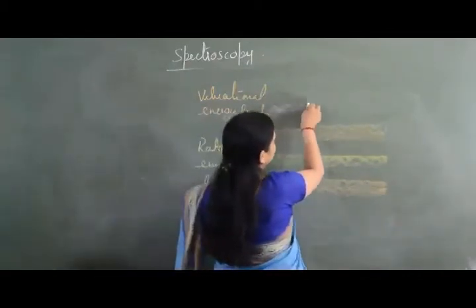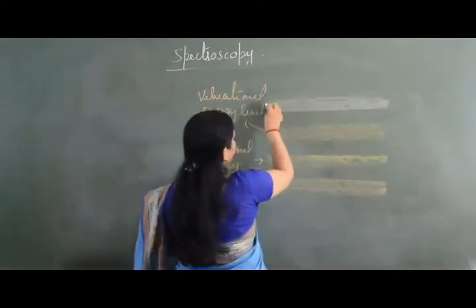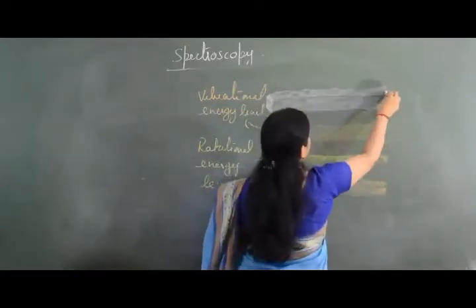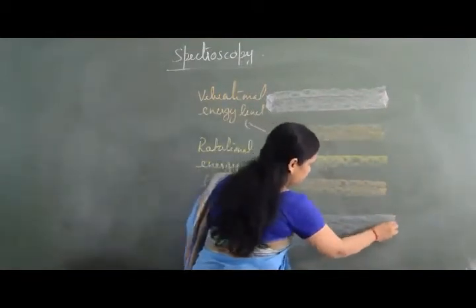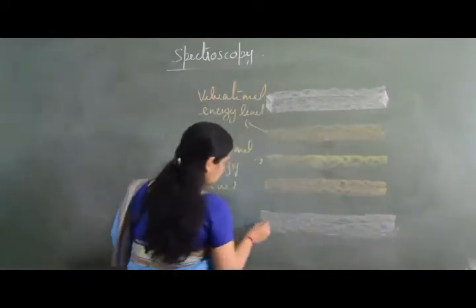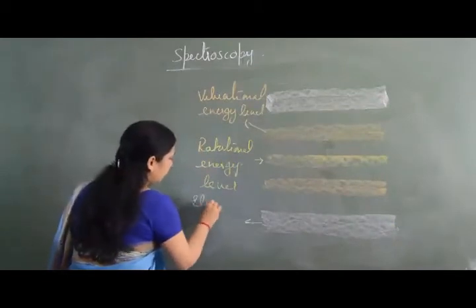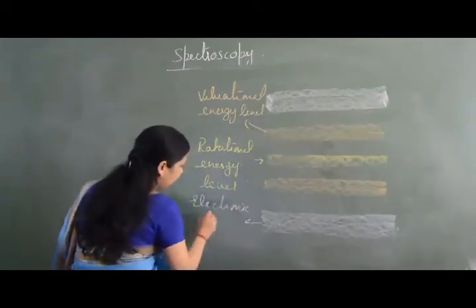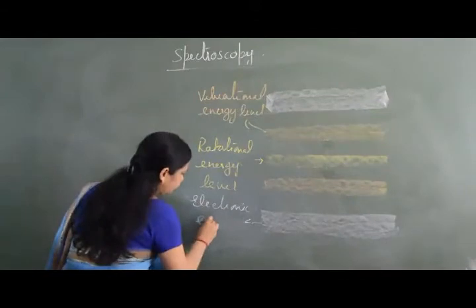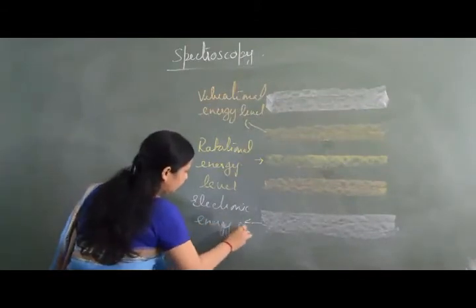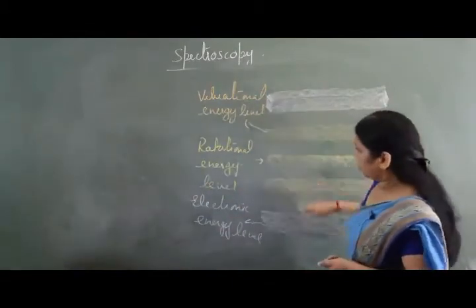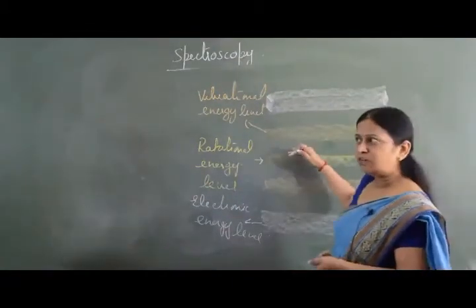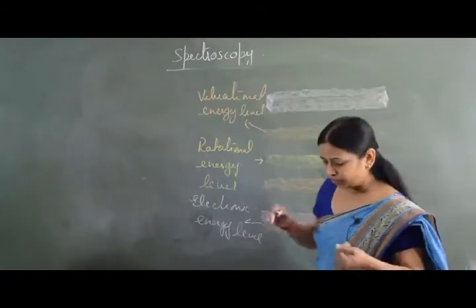And the third, we come to the electronic energy level. This is the electronic energy level. Now within the electronic energy level, we have rotational levels and we have vibrational levels.